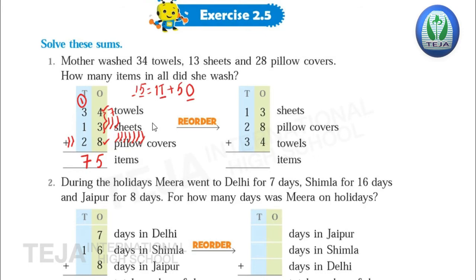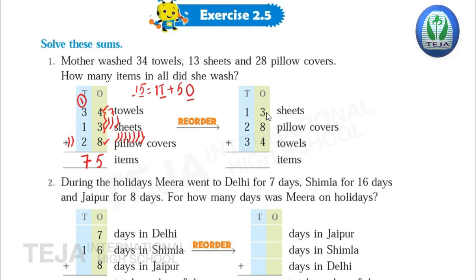Okay. Now here we'll reorder. We'll change the order and again we'll rearrange the digits. So here the order is towels plus sheets plus pillow covers. Now we'll change the order: sheets plus pillow covers plus towels. Now add these. Now we'll see whether the answer will be the same or different.